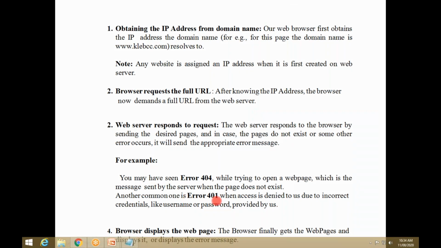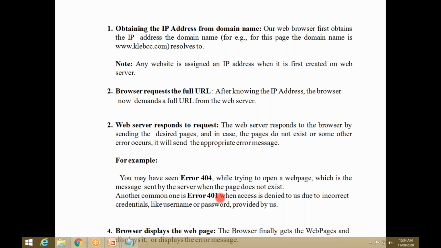And error 401, what does it mean? It means access is denied. Access to the web page is denied or blocked. For example, in China, or in our country, the government has banned some Chinese products, websites or applications. When you use that website, it shows a 401 error.